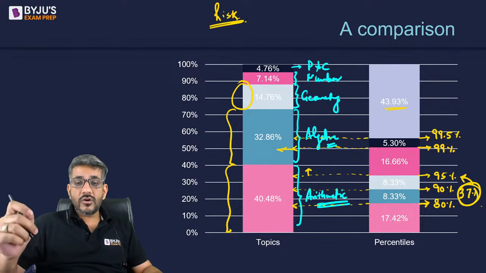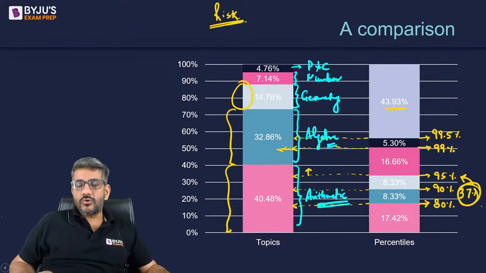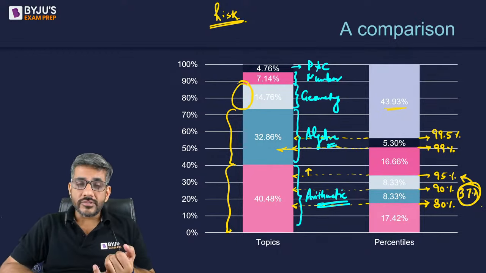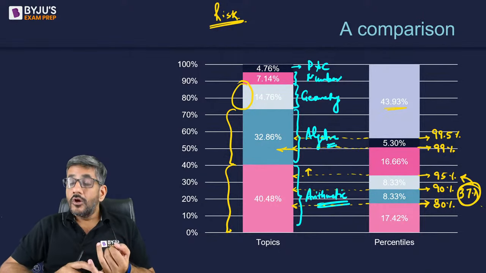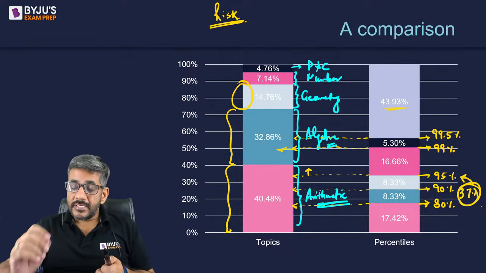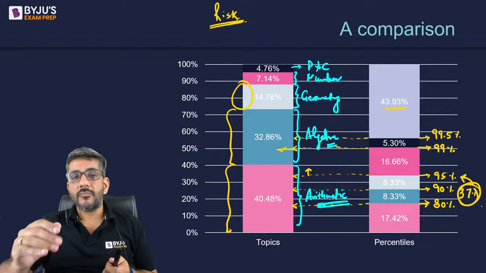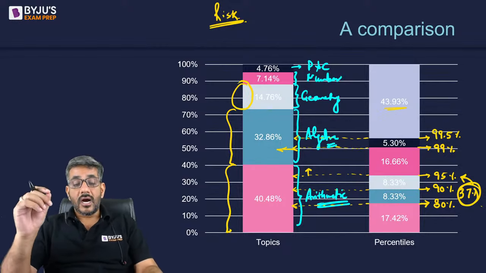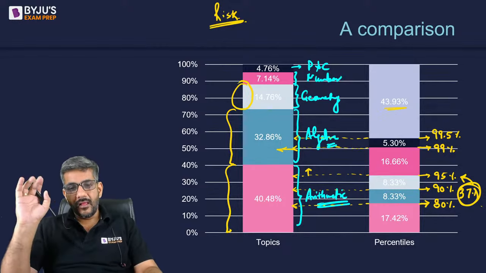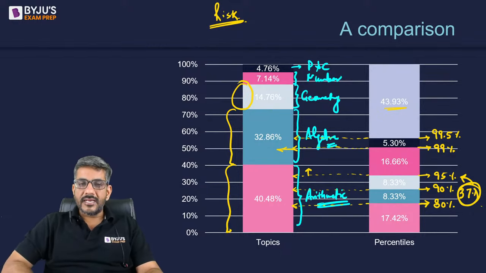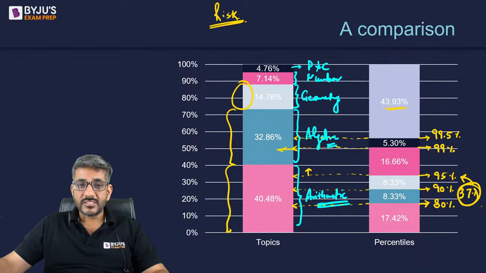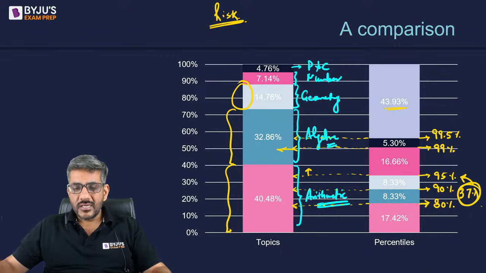But yes, out of geometry, arithmetic and algebra, I think the good strategy of scoring 99 percentile is do arithmetic at any cost completely, do one of algebra and geometry completely, and do the basics of the other topic completely. By this logic you can definitely go above 99 percentile in CAT. I hope you have got my idea from here what I'm trying to say. So I'll move ahead. Once again, I would request if there are any questions, please come up with your questions. I would be happy to answer your questions. This is just an assessment done by me, what I have seen in the last year.